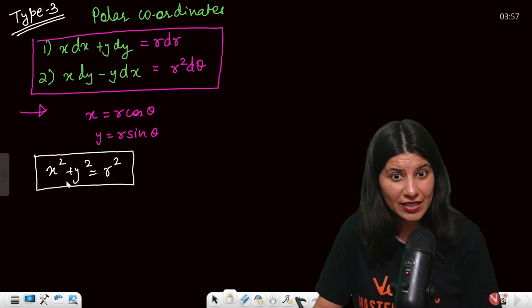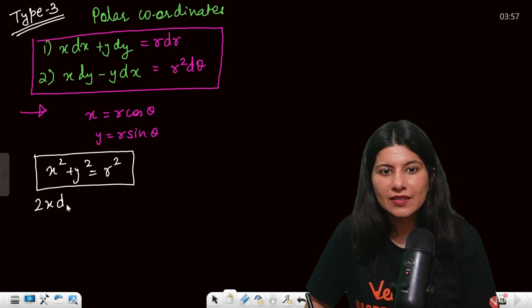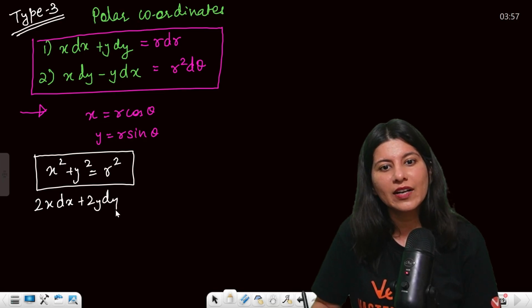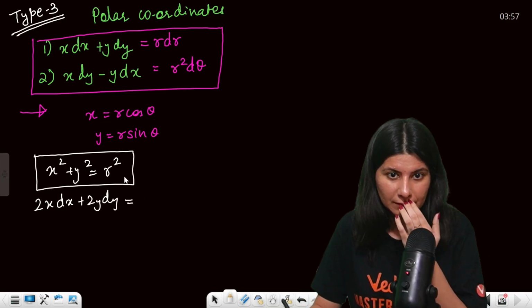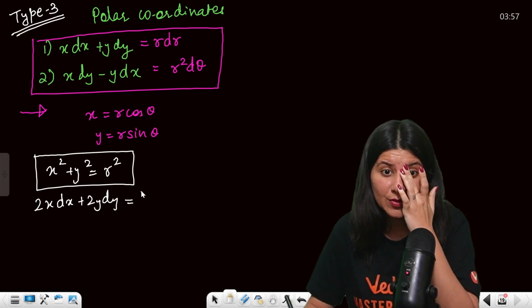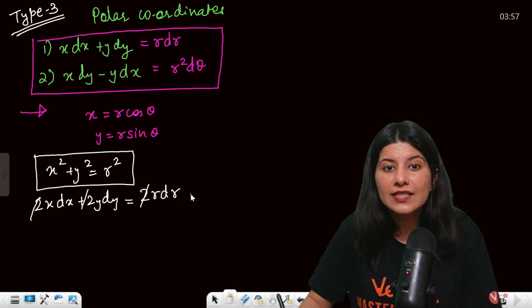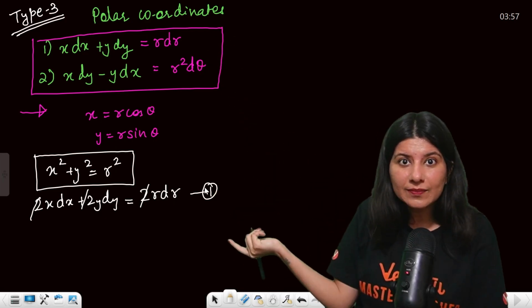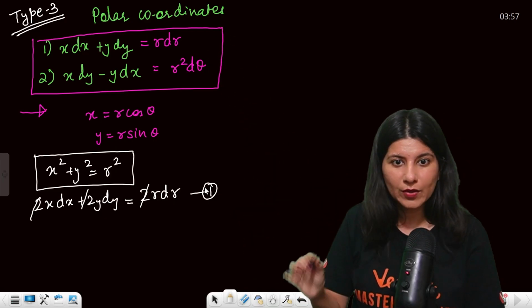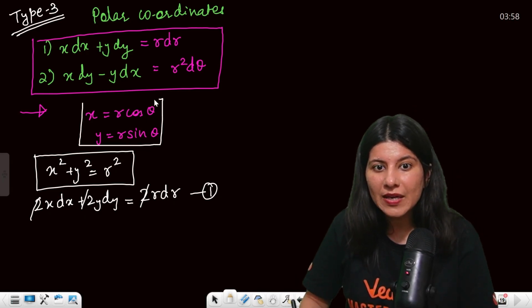Now you differentiate this, by the way. If you differentiate this, what will you get? 2x dx plus 2y dy is equal to 2r dr. Can you see this? This is actually the first point. Can you see this and this are same? Right? Okay. So square and add, this is the main point.